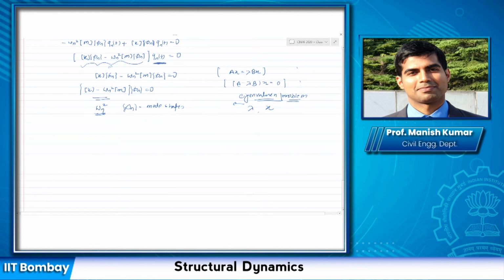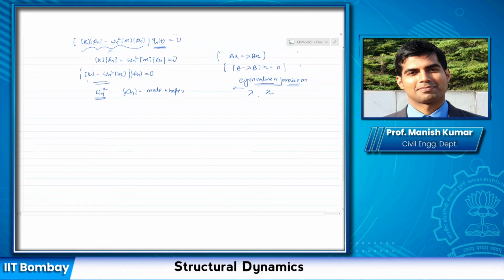Now understand, for each structure I would know what my mass and stiffness are, and correspondingly my mass and stiffness matrices. That would be given to me. So if the structure exists, I would know the stiffness and the mass matrix. The only two unknowns that I have here are the frequency and the mode shape.